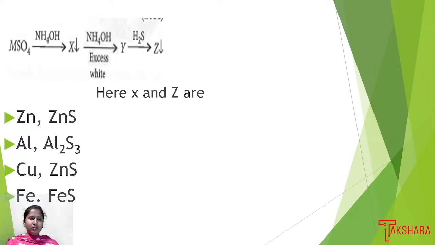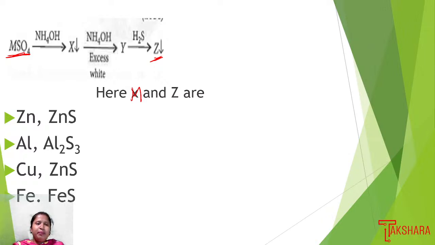Next question we have: here M is a metal sulfate, treated with NH4OH. It is going to give the product X, and when X is treated with excess ammonium hydroxide, it is going to give the product Y. Then Y is treated with H2S, and we get the product Z. They are asking what X, Y, Z and M are.